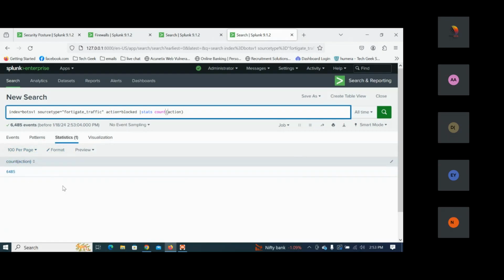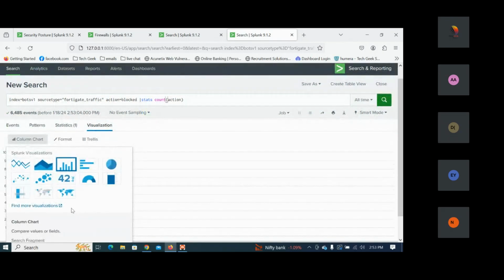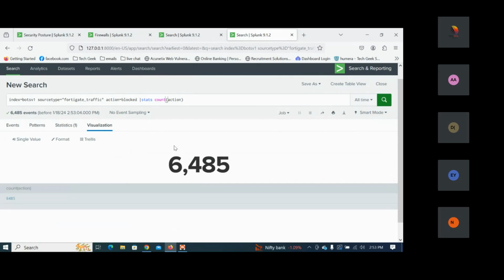So what I'm going to do here: I'm going to go to the visualization, then I'll click on the single value. So this is the 6485. Now click on Save As, new dashboard.